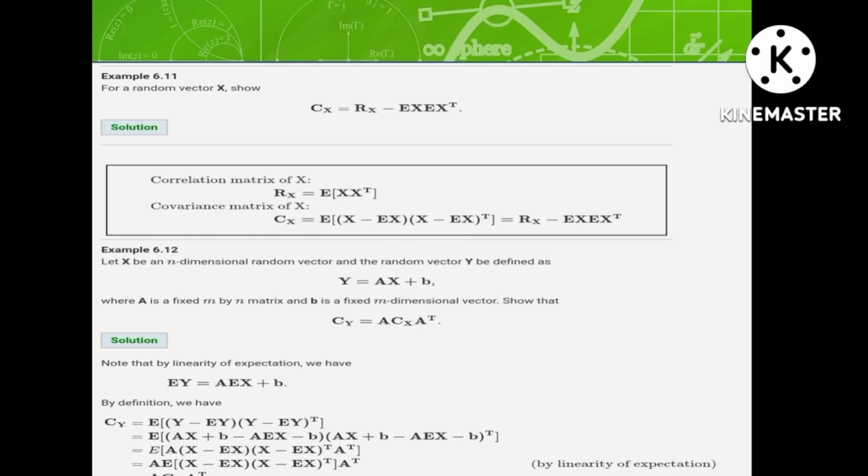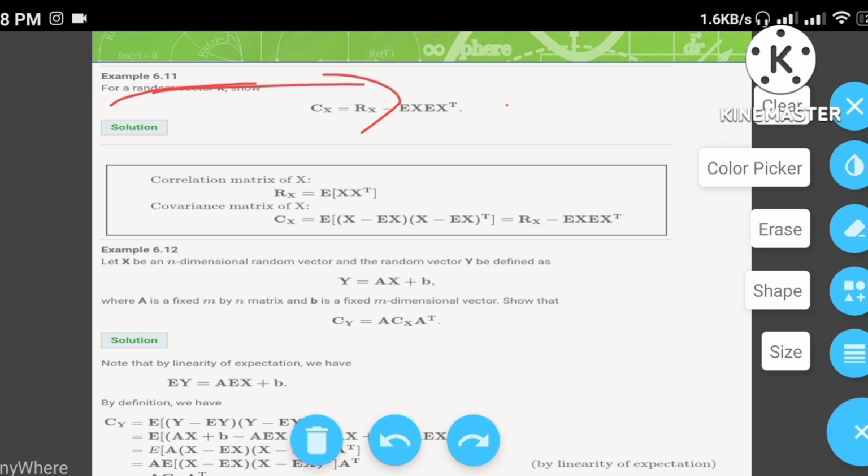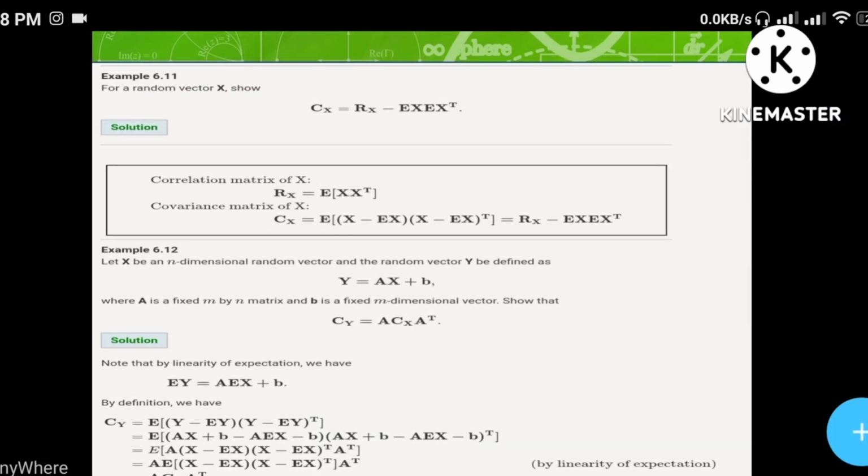For reference, you can look at the examples which I gave in my PPT. I will erase my screen. You can see example 6.11, example 6.22. You can refer to these examples to learn the calculation parts. Some people may get confused about the theory but can do the sum, so they can refer to these examples to solve the problems.